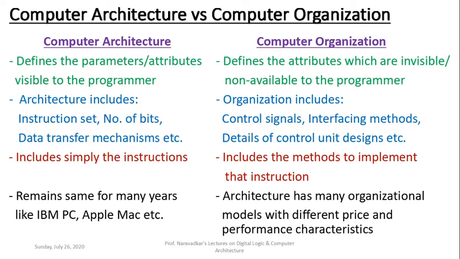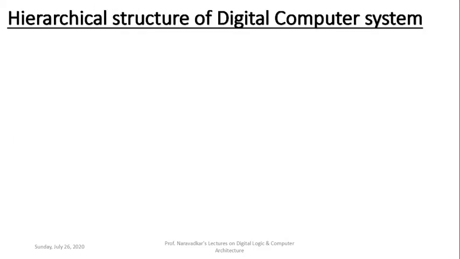Okay, courtesy to the book written by William Stallings on computer architecture and organization, some of the points are taken directly from it. Now, the second point which I want to explain here is about hierarchical structure of digital computer system.